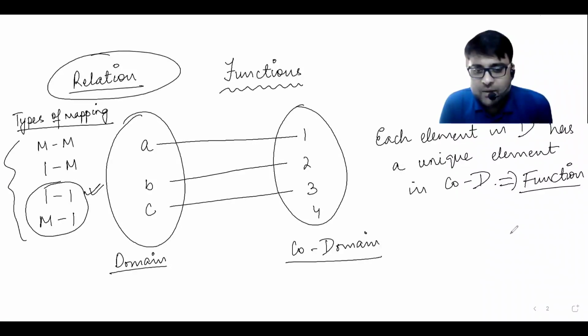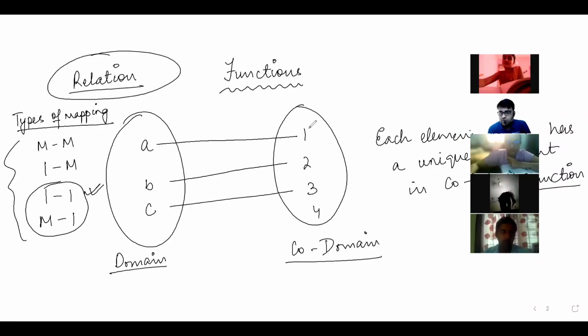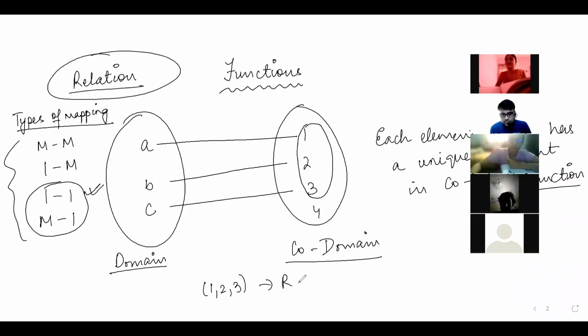Can any of you tell me what will be the range in this scenario? I want to hear it from you. The range is all the elements which have a pre-image in the domain. So here in this example, 1, 2, and 3 constitute the range, whereas the codomain is 1, 2, 3, 4.